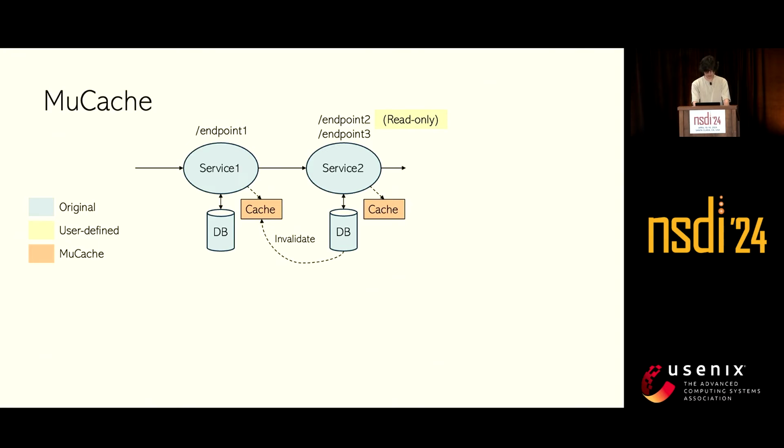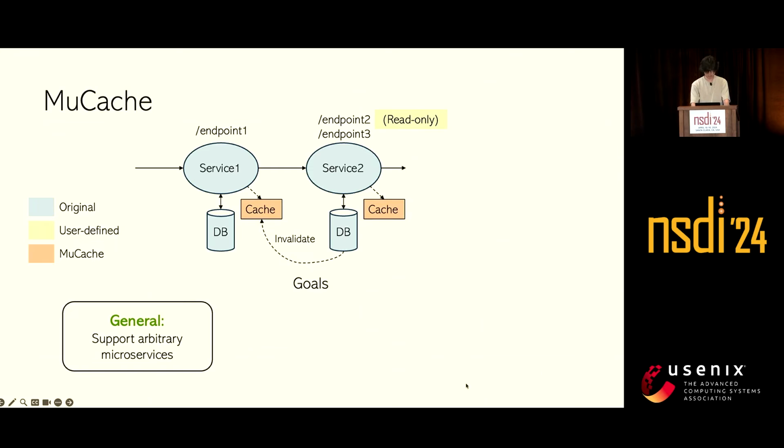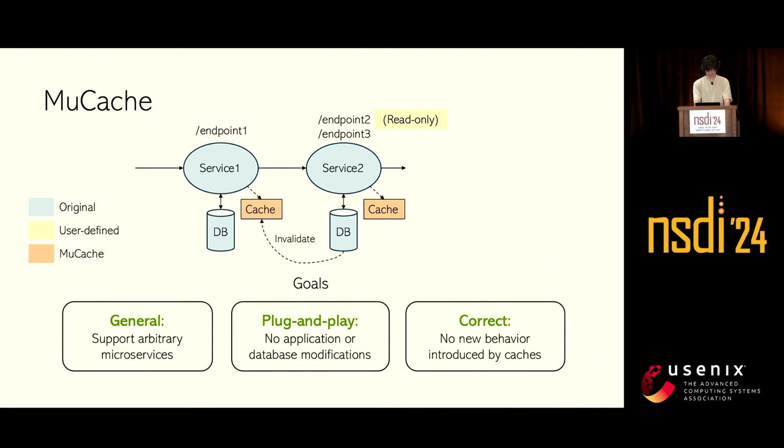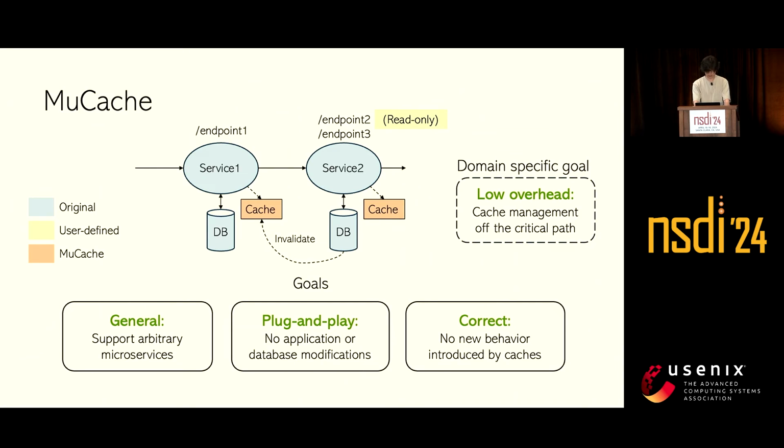MuCache has 3 key goals. First, supporting the full breadth of real microservice applications with their dynamic call graphs and multi-language deployment. Second, it doesn't require any application or database modifications, to be easy to use. And third, to be correct, meaning that it does not introduce any new behavior compared to the application without caches. At the same time, there is also a domain-specific goal that it doesn't add any overhead on the request processing path, making all cache management off the critical path.